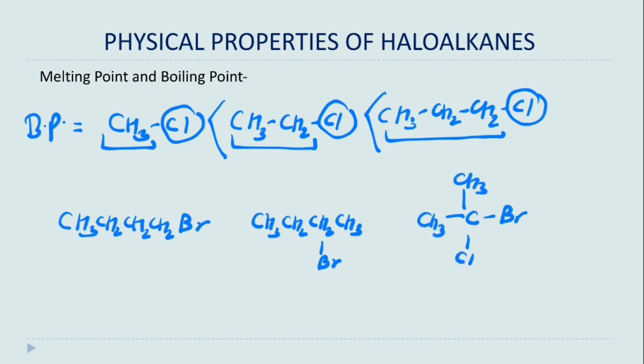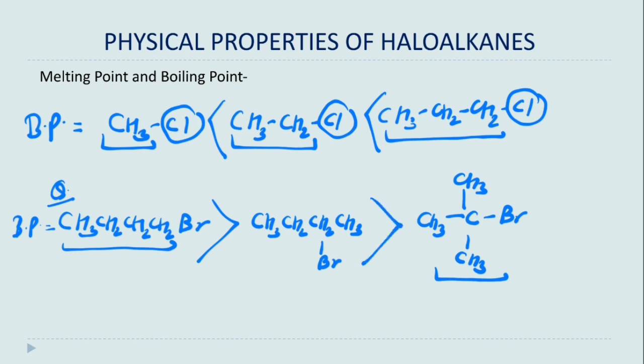What will be the observation in the values of boiling points? When we are dealing with branching, the surface area of the alkyl chain is decreasing, and due to this the boiling point and melting point will also decrease. That means n-butyl bromide has the highest boiling point, then the second one, and then the last one.